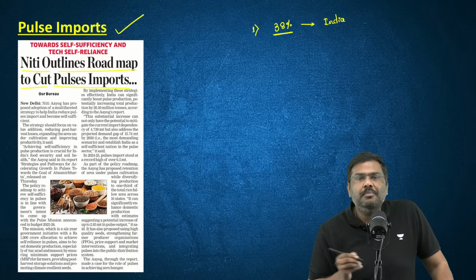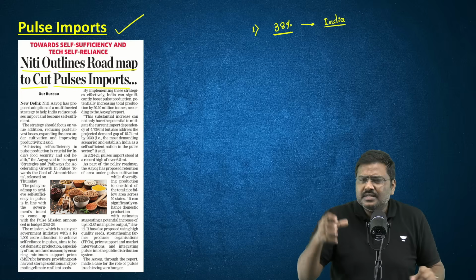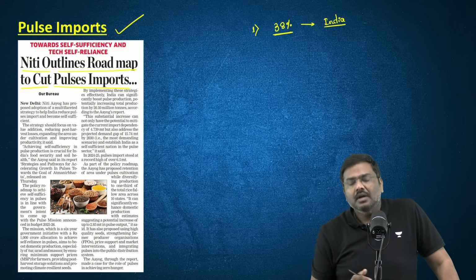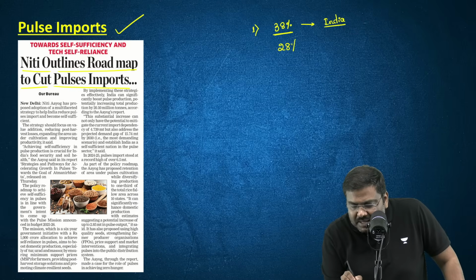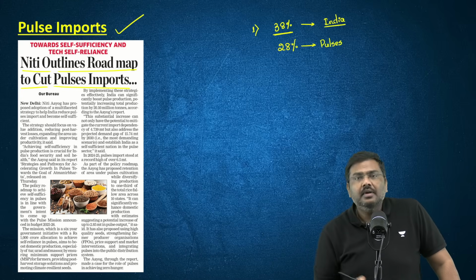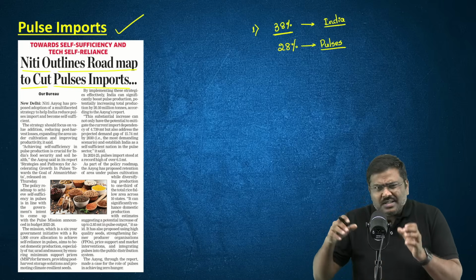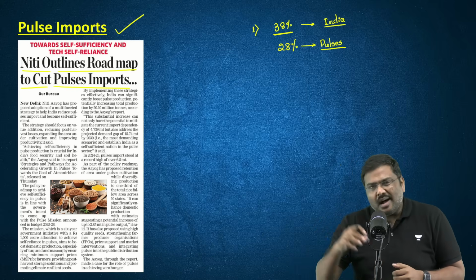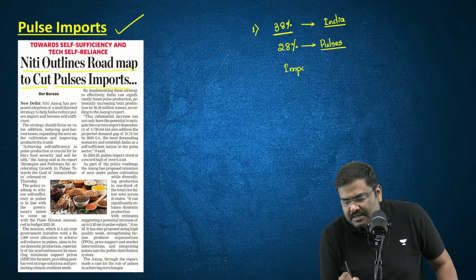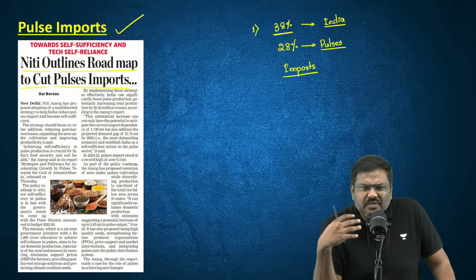I hope you understand this particular point. That is, imagine globally around 100 hectares of land is the cropping area for pulses. Out of that, 38% is in India. And not just this, 28% of the global production of pulses is done in India. But having said so, look at this. A large chunk of land, a large chunk of production in the global market, the largest producer of pulses. And then India imports pulses. India keeps on importing pulses. It has been one of the causes of concern.